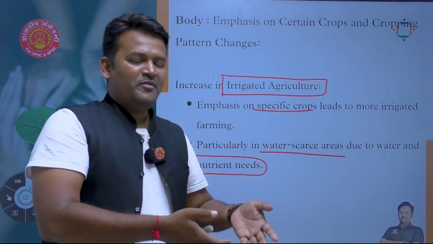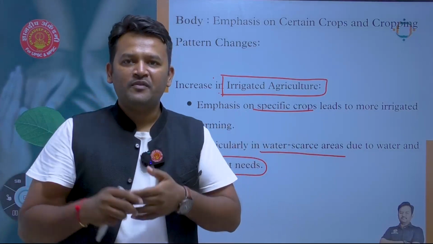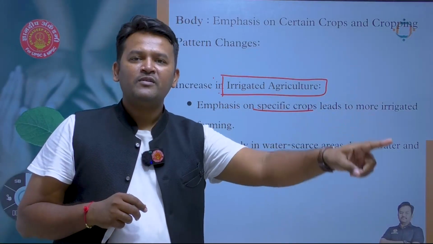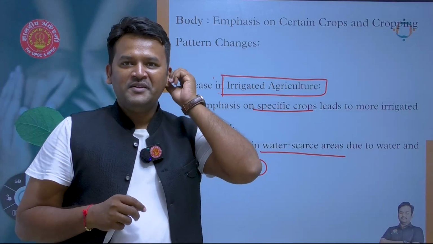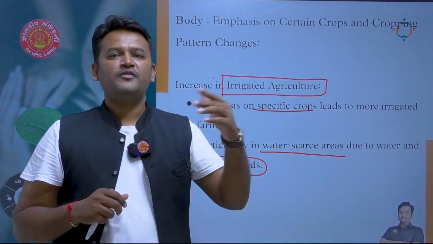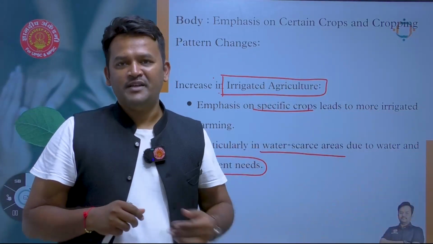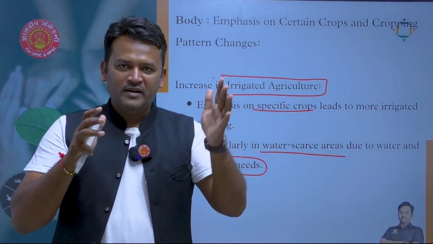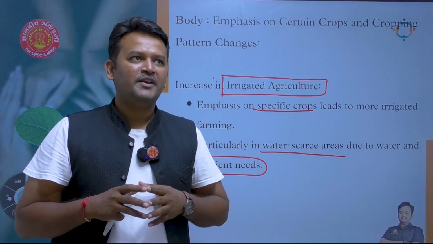If water is sufficiently available to the farmer, right? Water is sufficiently available, let's say, throughout the year for farming. He will blindly shift to sugarcane because sugarcane provides FRP. Okay, there is no issue of marketing here. There is no issue of income loss here. From day one, he knows how much he will get at the end of this farming year.